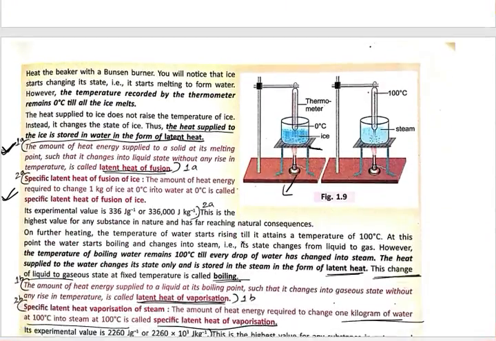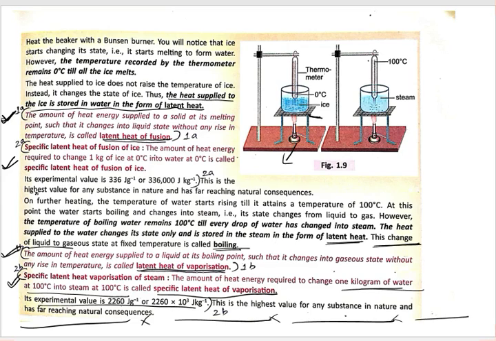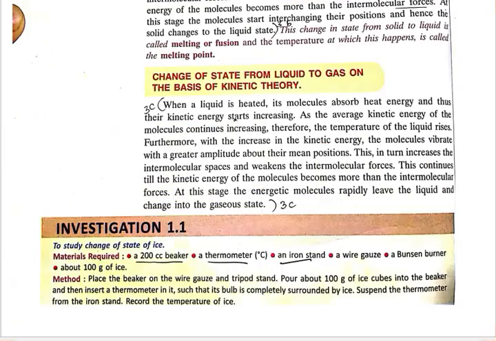Okay, so in the next video, till here you have learned all the definitions, so revise them. If you find any doubt, then contact me directly. And make the notes also, the definitions which I have ticked: the latent heat of vaporization, specific latent heat of vaporization, and the experimental value. Here also the experimental value, the specific latent heat of fusion, and latent heat of fusion of ice, then